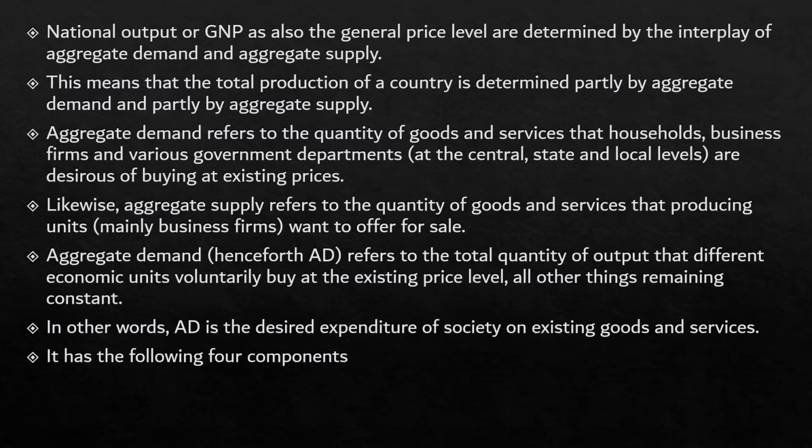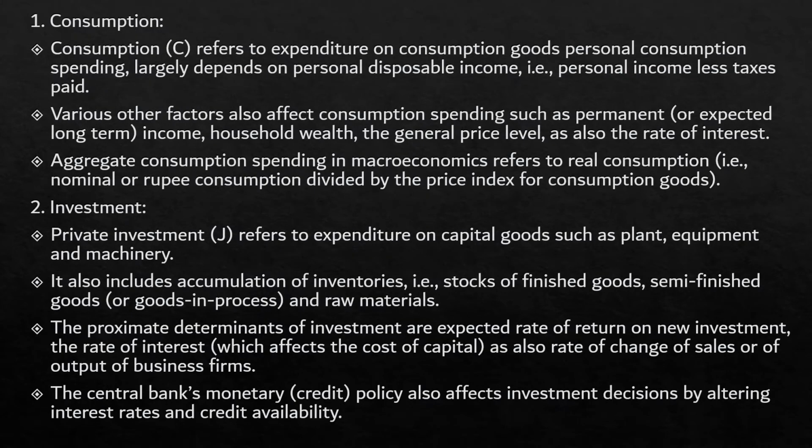In other words, the aggregate demand is the desired expenditure of society on existing goods and services, which has the following components, like consumption, which is the first component. It has many other components. We will be explaining them one by one. So the first is consumption, which refers to the expenditure on consumption goods, personal consumption spending, which largely depends upon the personal disposable income.